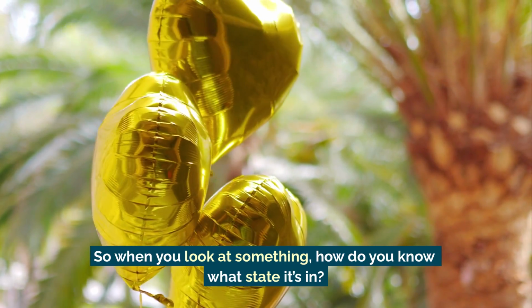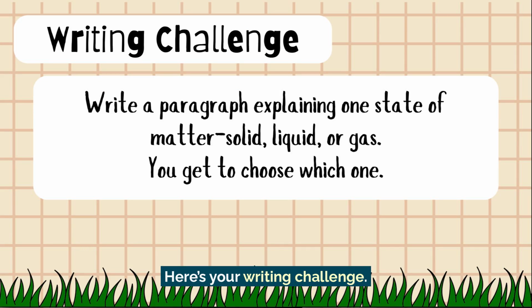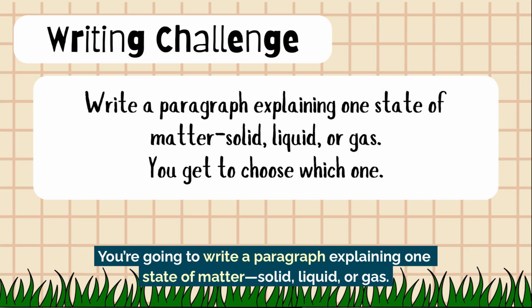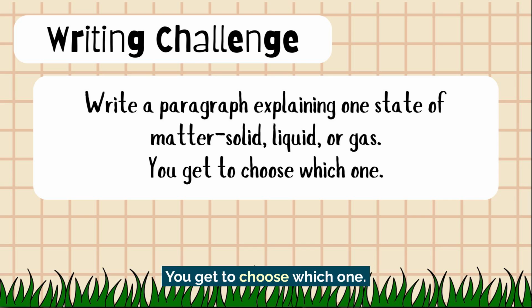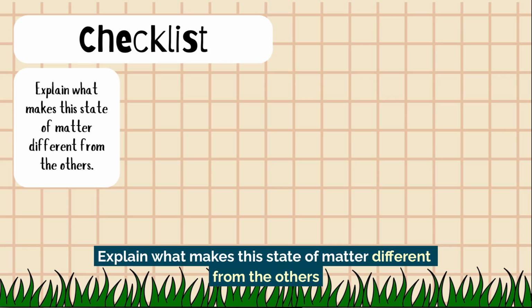So when you look at something, how do you know what state it's in? Here's your writing challenge. You're going to write a paragraph explaining one state of matter: solid, liquid, or gas. You get to choose which one. In your paragraph, explain what makes this state of matter different from the others.